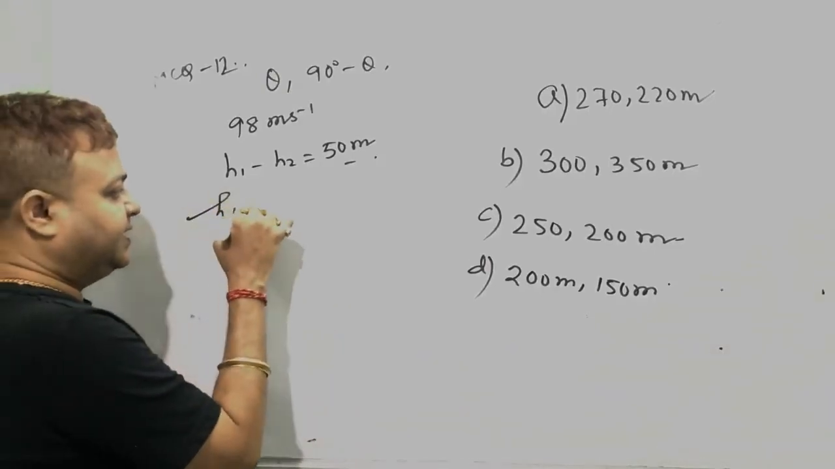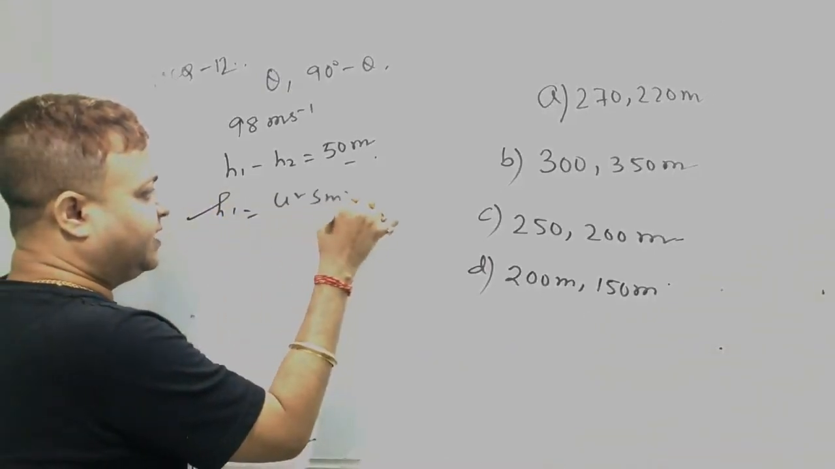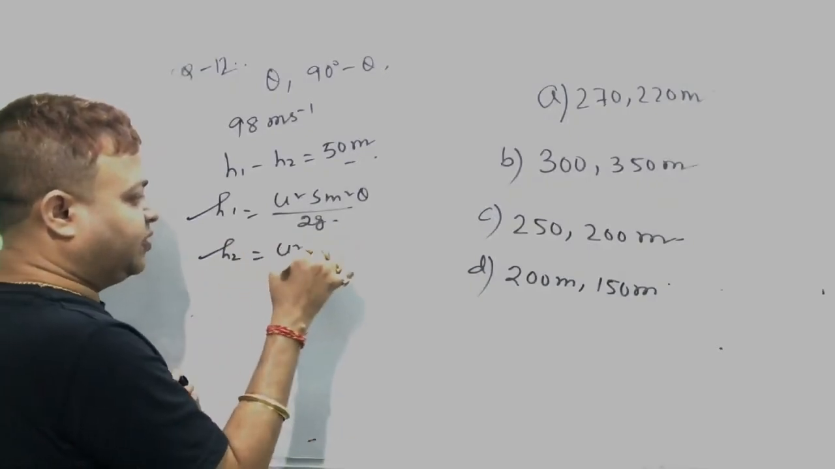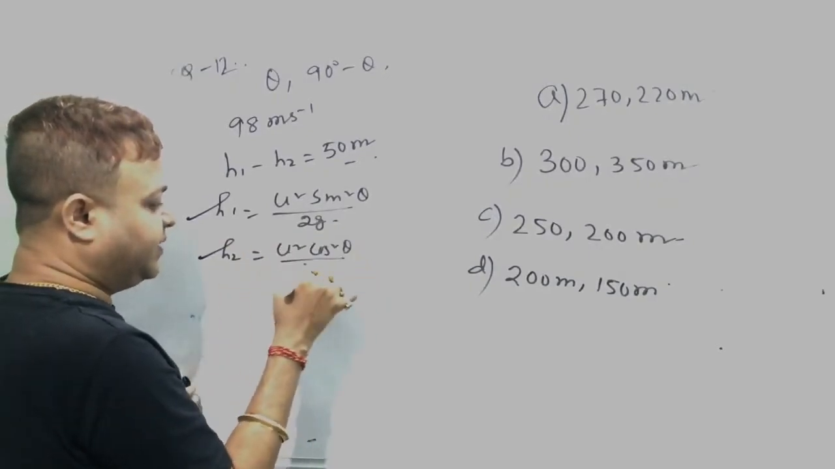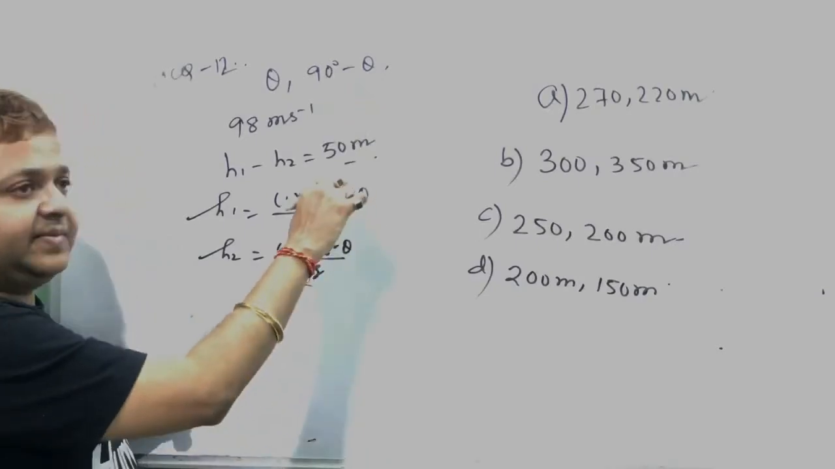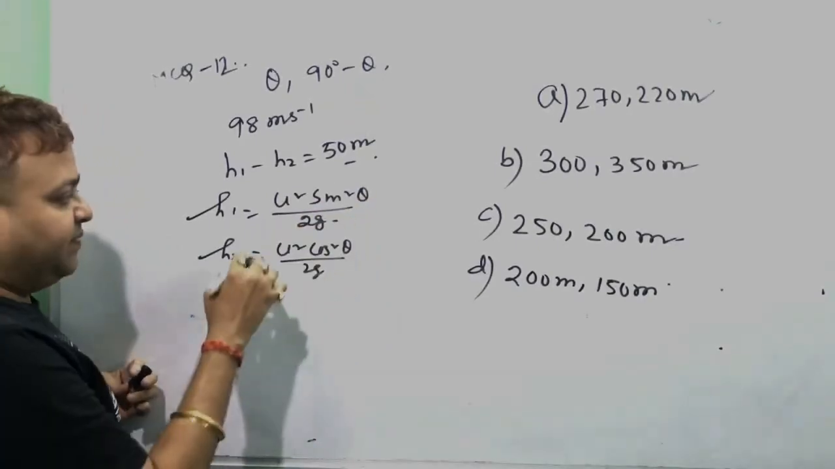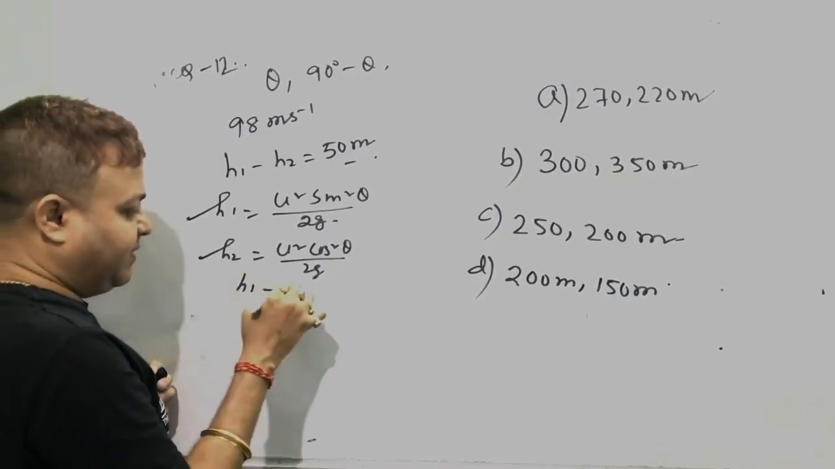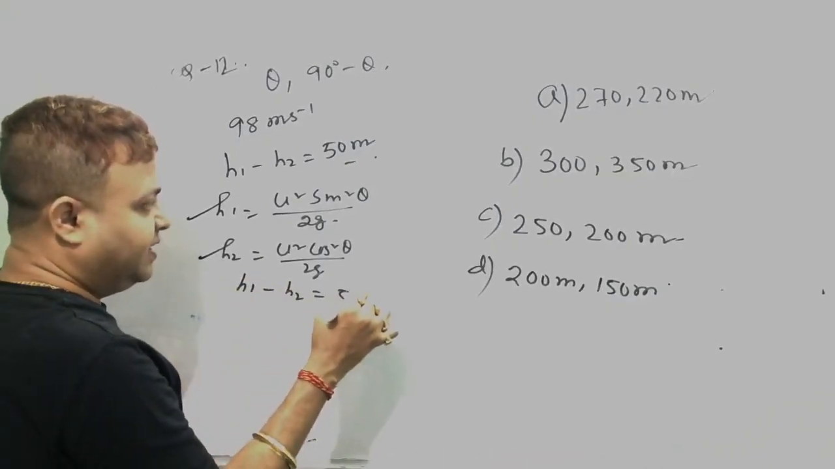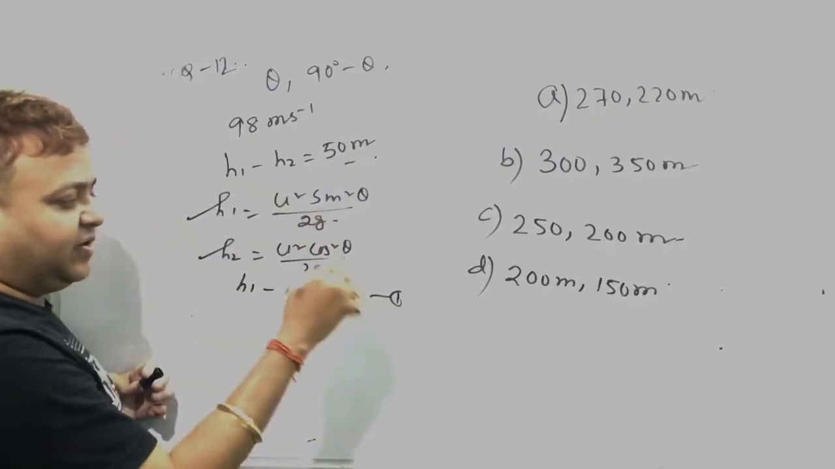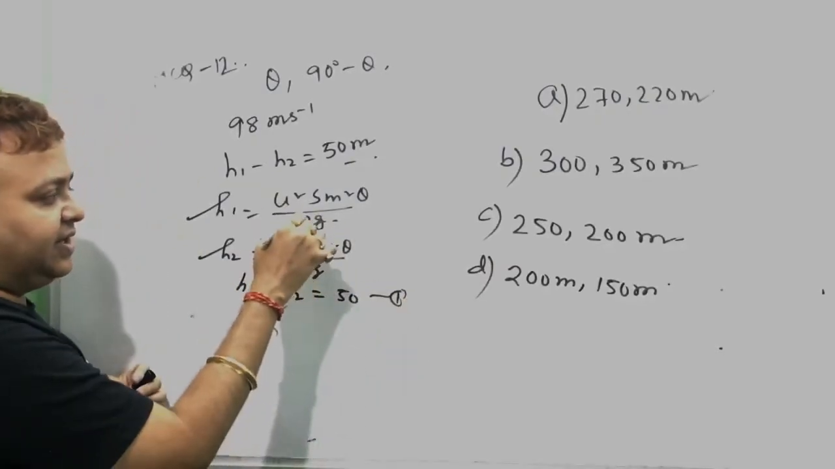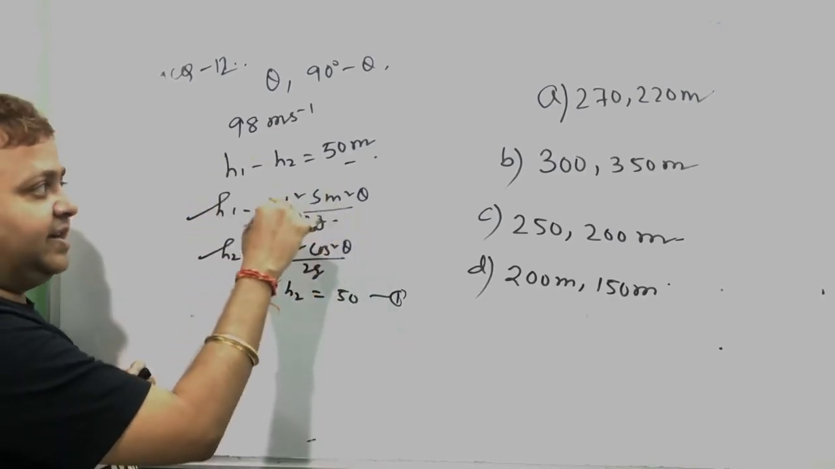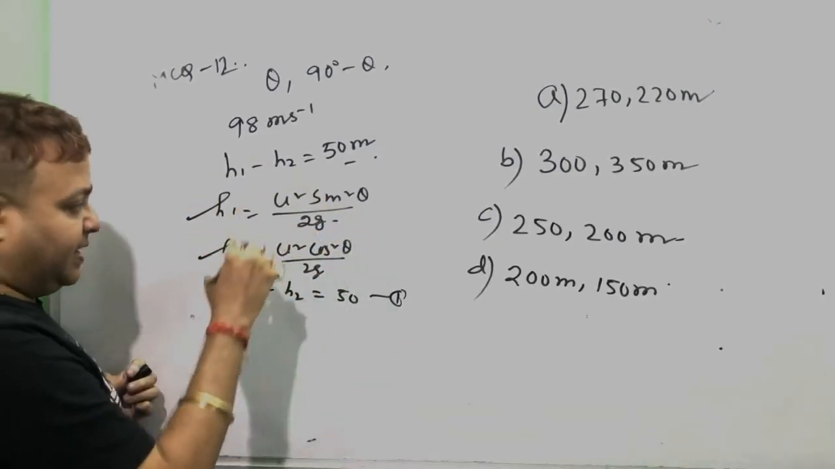The first height is u square sin square theta by 2g. The second height is u square cos square theta by 2g, because 90 degree minus theta: sin square of (90 degree minus theta) is cos square theta. Okay, h1 minus h2 is given as 50. এখানে যদি বসিয়ে দিস তাহলে বরবার মানে অনেক টাইম গেইন হবে, তাই cos square theta minus sin square theta এসে যাবে, that is the cos 2 theta, ওখান থেকে theta বাই বার করে এখানে গুণ করতে হবে।